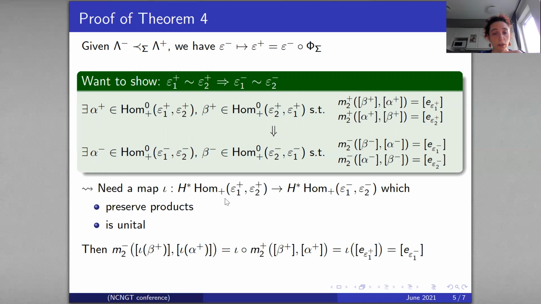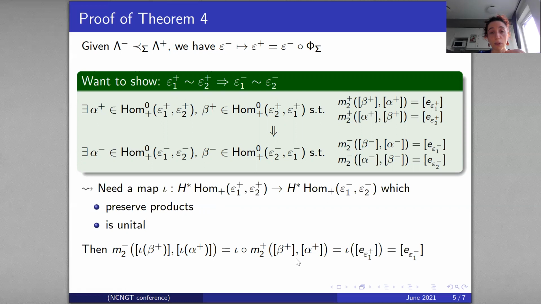Indeed, we apply iota to alpha plus and beta plus, and we take the product in the augmentation category of lambda minus, M2 minus. If iota preserves the product, this is equal to iota composed with the product in the augmentation category of lambda plus applied to beta plus, alpha plus.